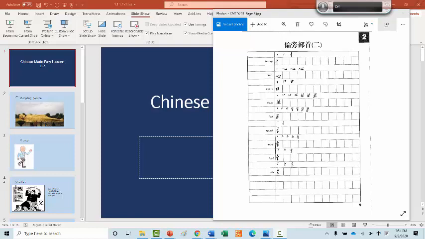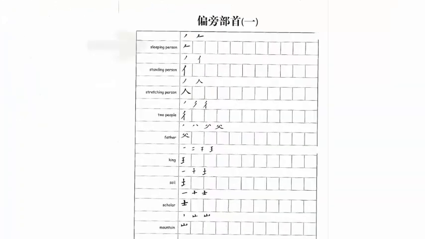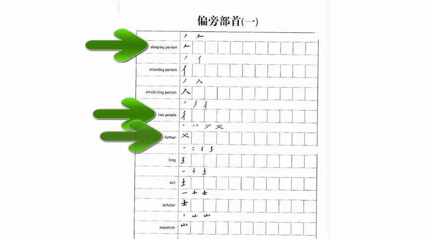There are 4 pages of character homework for tonight, but you don't have to trace all of the characters. The first page looks like this. You only have to do sleeping person, 2 people, father, scholar.